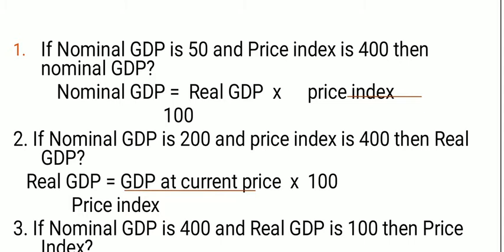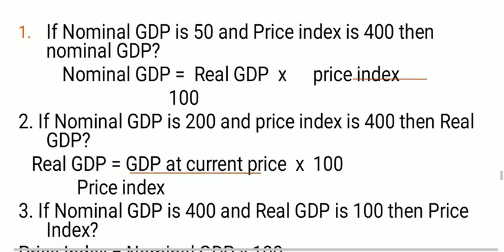Here real GDP is already given. Not nominal GDP, this is your real GDP. This is also wrongly written. Real GDP is 50, price index is 400. So 50 into 400 upon 100 means your answer will be 200.